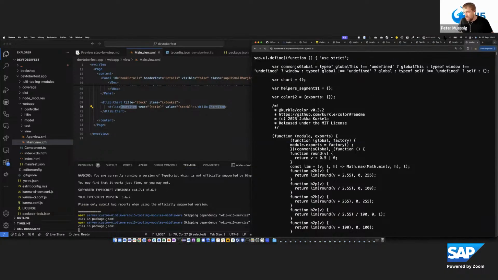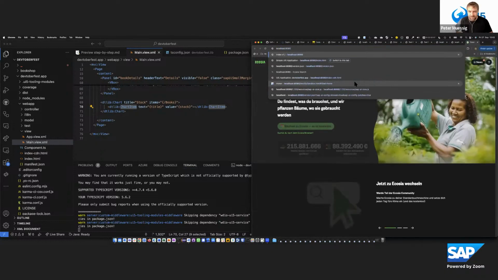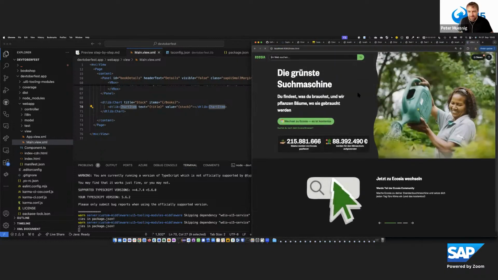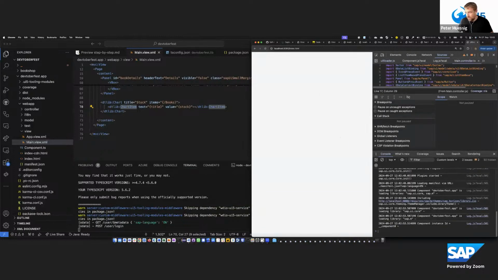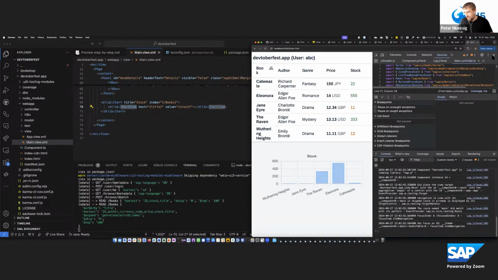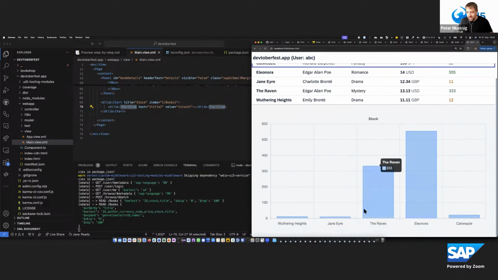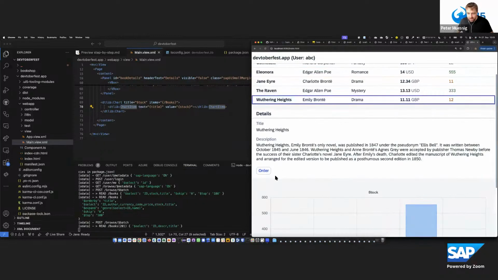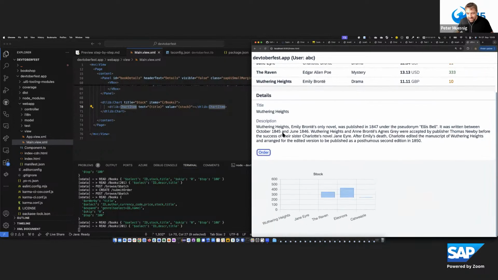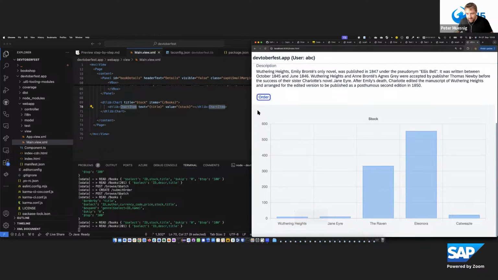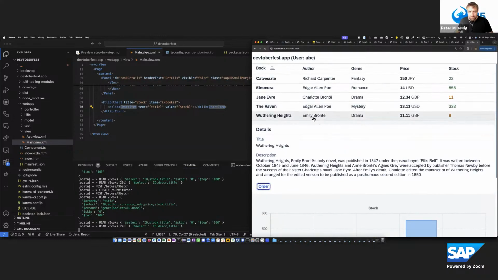If I now run that, localhost 8080 index HTML, I hope it's loading. Oh, yeah, it takes a bit. And now we see the chart is connected here. And if I, let's say, order some of the routing side, that's the responsive style of that, it's also getting updated. We had 11, now we have 10. So also the chart is now connected, and it's updating with the whole thing.